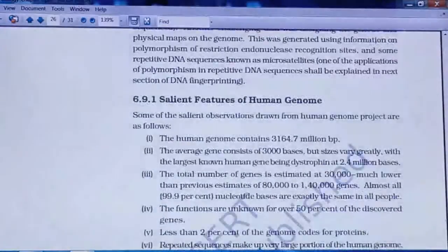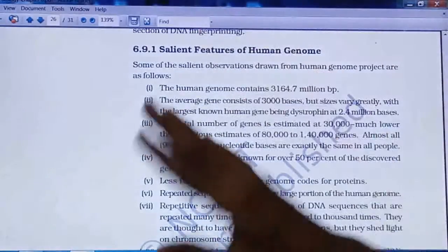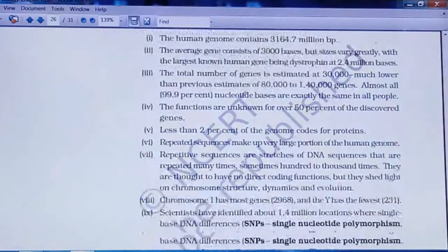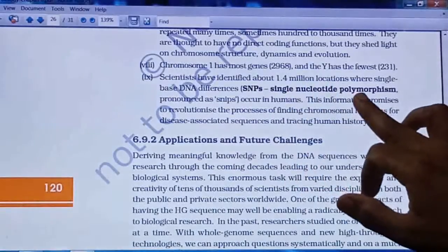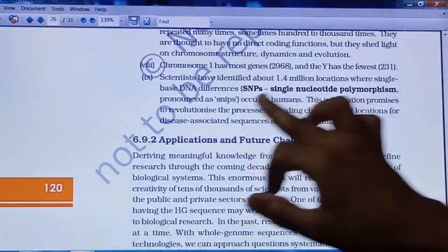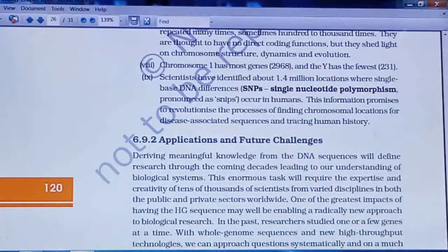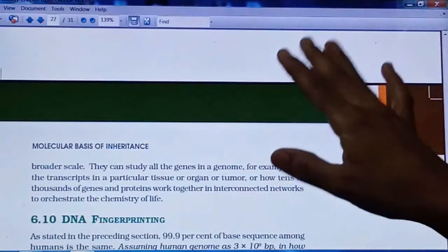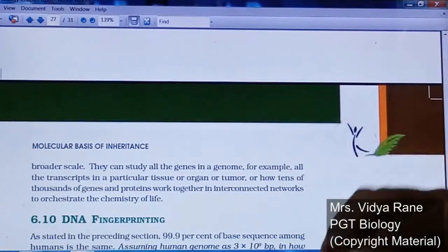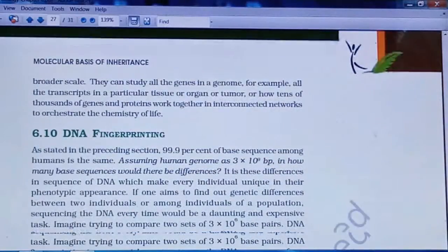Then the next question will be asked on the salient features of the human genome. A 5 marks question is sometimes asked on this. Then what is meant by SNPs, single nucleotide polymorphism. What SNPs are and how they are useful in the Human Genome Project will be asked. Then what are the future challenges and applications of the human genome? It will be asked in sub questions. A 5 marks A, B, C question will be asked, and in that a 1 or 2 mark question will be asked on the future challenges.